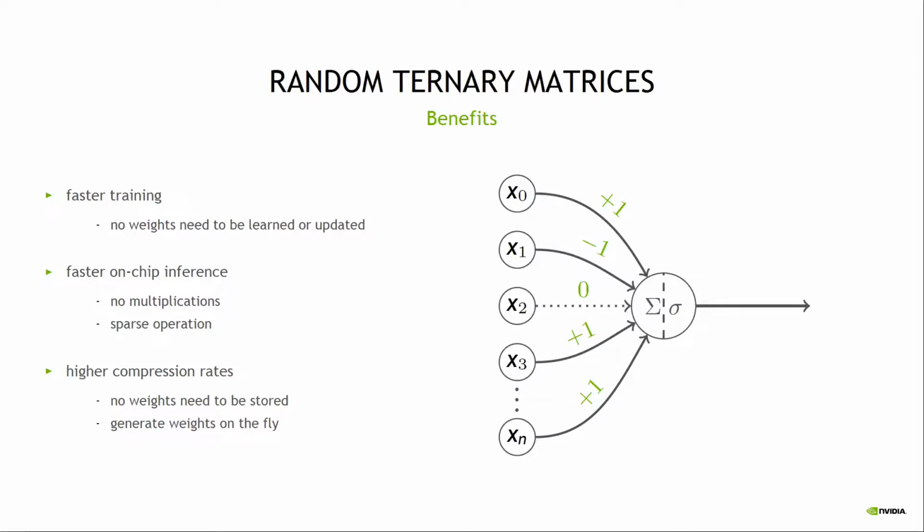First, it allows for faster training, since no weights need to be learned or updated. Also, it allows for faster on-chip inference, since no multiplications are required and sparse operations are in play. Finally, we can achieve higher compression rates, since no weights need to be stored. They can simply be generated on the fly.